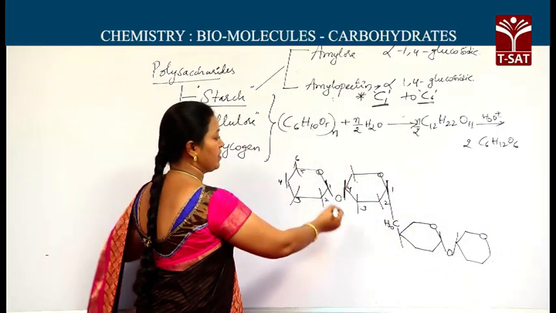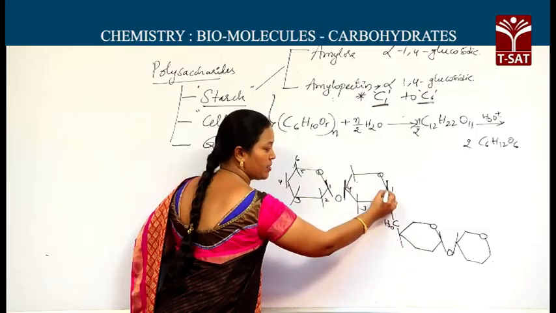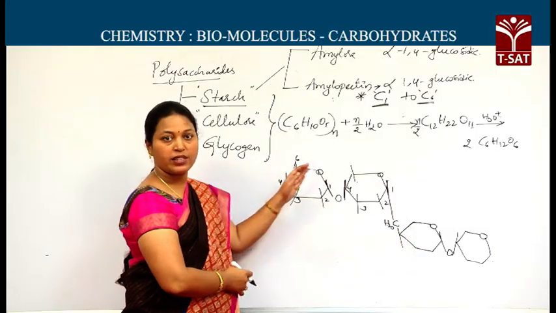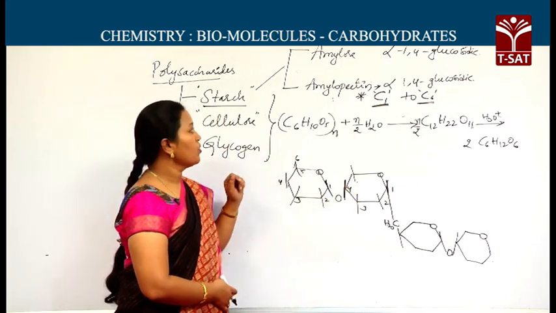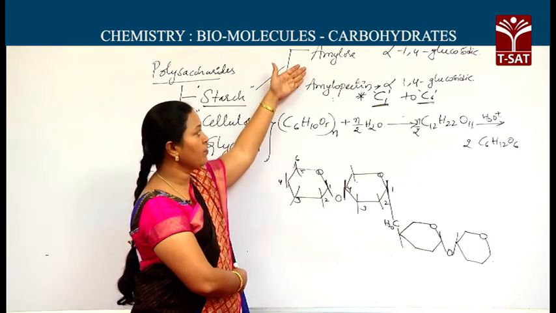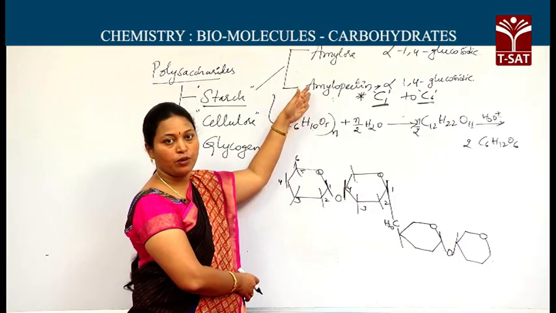This point should be specific. The branch is formed between C1 and C6. Glycosidic linkages are in between C1 and C4. So amylose is a linear form, amylopectin is a branched form.